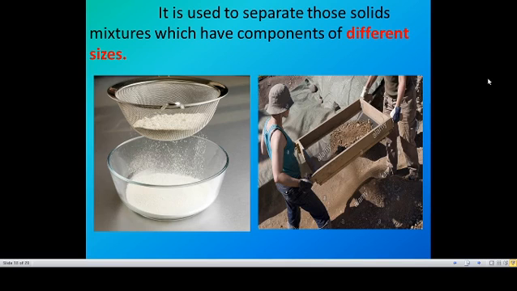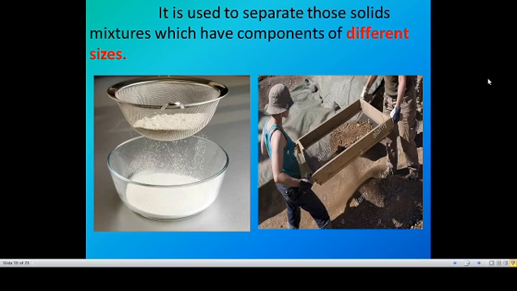So we can separate wheat flour, maida, atta. I already said that insects present in the flour will be separated by sieving. If we shake the sieve with flour, the flour will fall through the holes to the bottom, and the insects or small particles or some size-varying particles will stay at the top of that sieve.